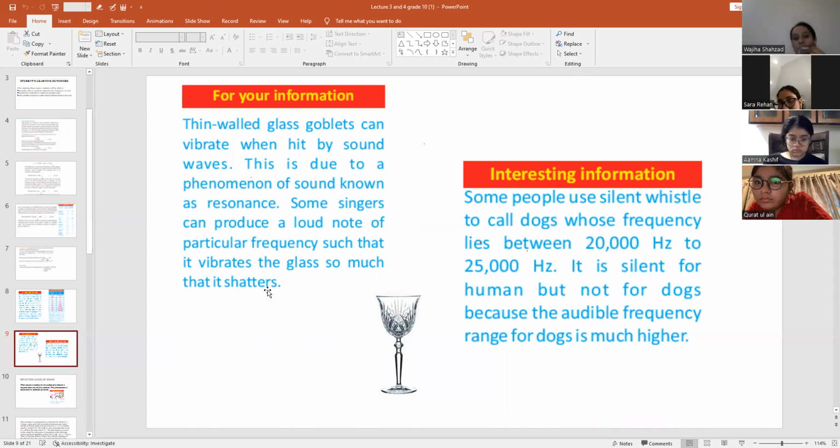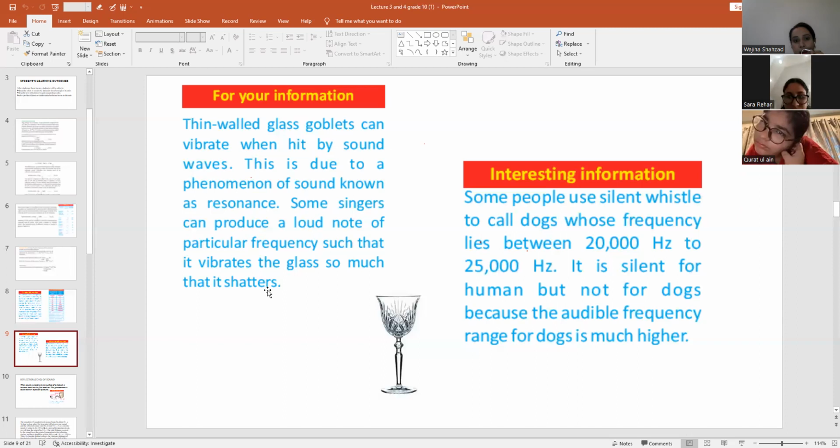Sometimes when you close your door very strongly, your glass will start vibrating, right? Because the sound waves hit it, they produce a sound. Or if there's a lot of storm outside, you see that your windows are shaking and producing a sound. So this is just given as information.